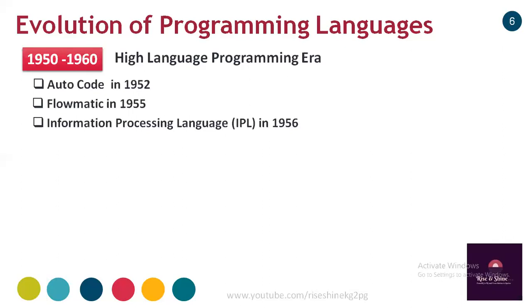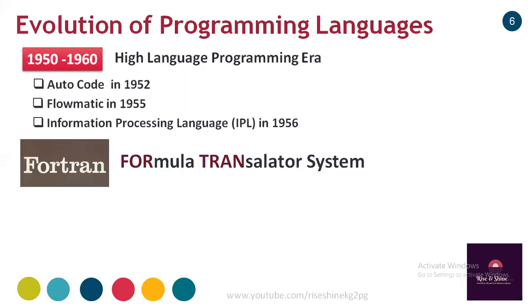During this period, some of the languages became very famous, such as Fortran. Fortran's full form is Formula Translator System.